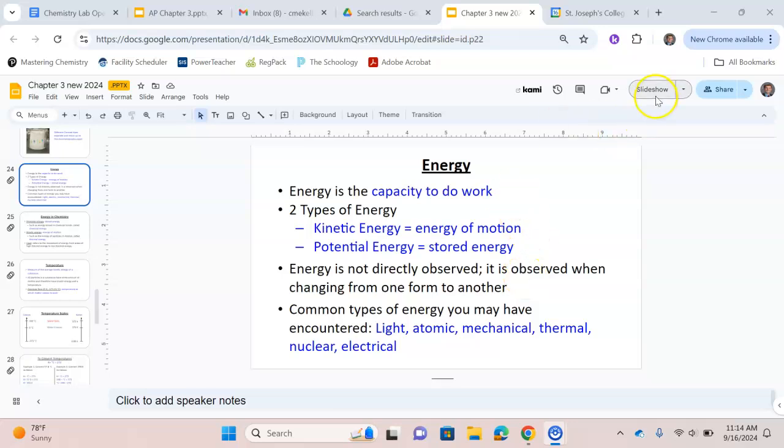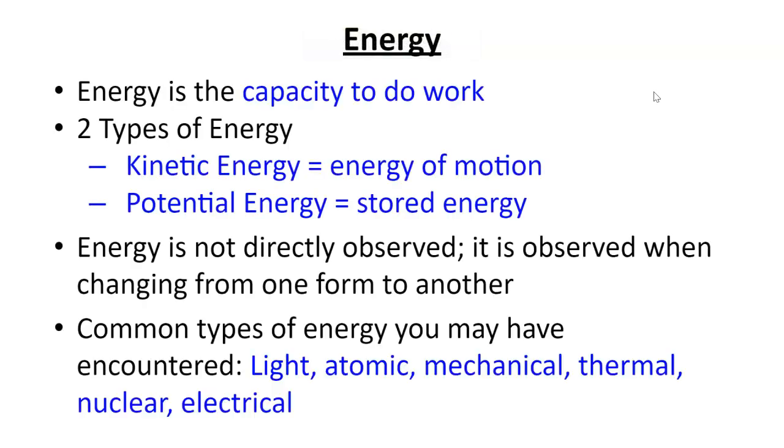Welcome back. In this video, we're going to take a look at a brief introduction to the idea of energy. So energy, from the physics definition, is the capacity to do work. We'll talk a little later in the year about what that means. But there are two main categories of energy: kinetic energy, which is energy of motion, and potential energy, which is stored energy.